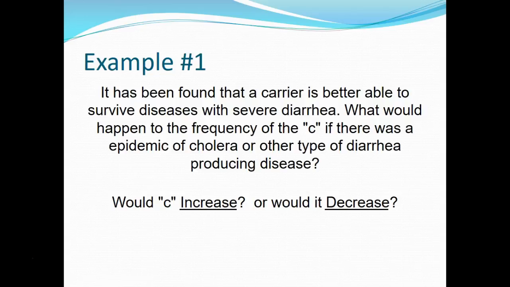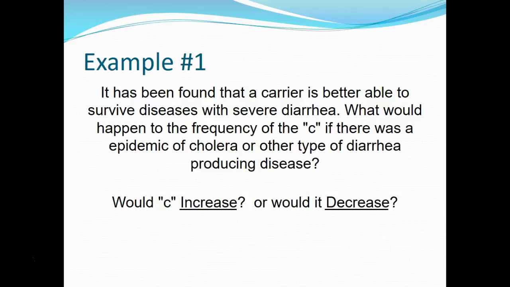Okay? It says it's been found that a carrier is better able to survive diseases with severe diarrhea. What would happen to the frequency of the recessive allele, little c, if there was an epidemic of cholera or other type of diarrhea-producing disease? Would that allele for little c increase, or would it decrease? What do you think?